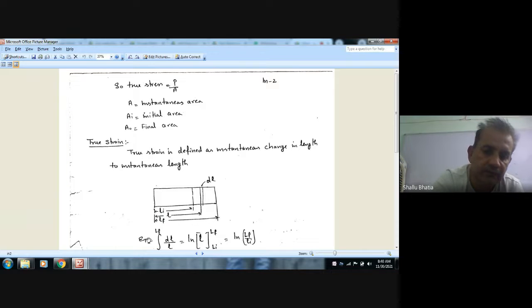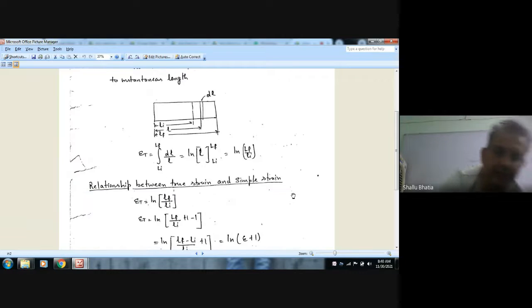Then true strain is the integration from Li to Lf of dL by L, which is ln Lf by Li. So the true strain epsilon T is equal to ln Lf by Li.